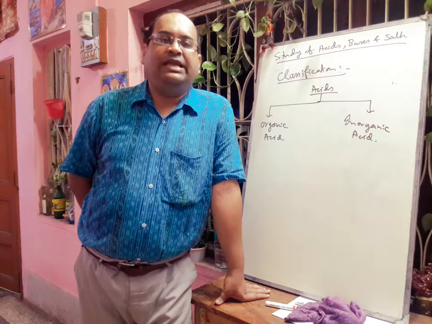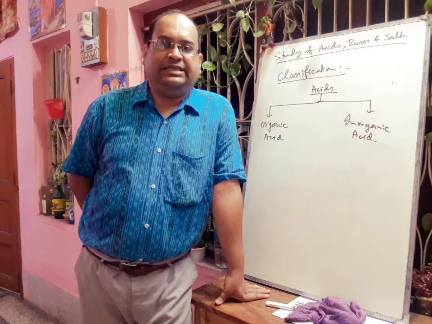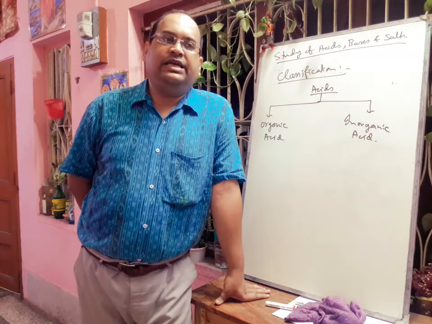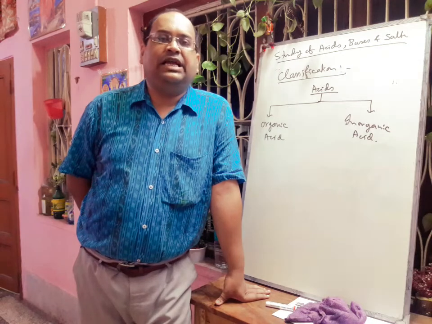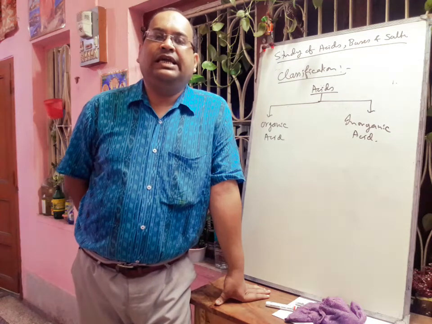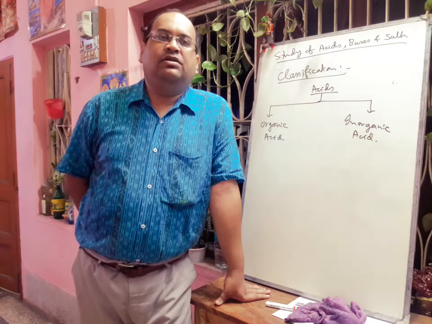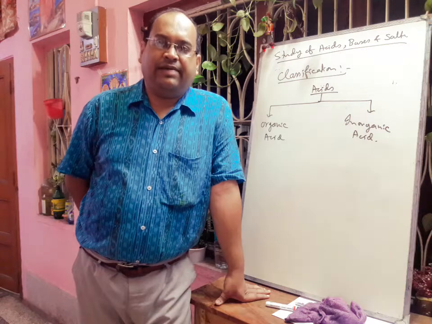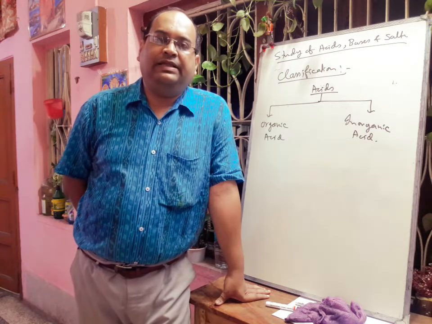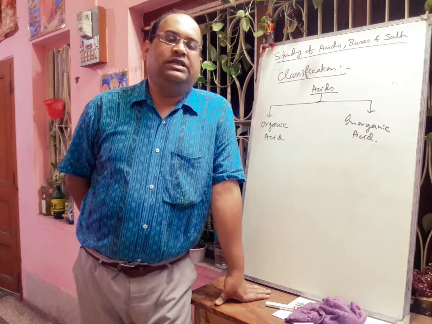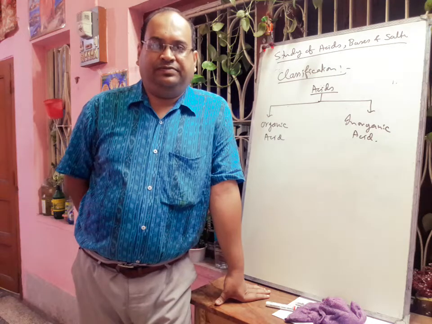From tamarind we are getting tartaric acid. So in this way we are getting different types of organic acids, and these organic acids are edible. Generally we are eating lemon, we are taking tamarind, and in apple there is malic acid. So these are all edible.